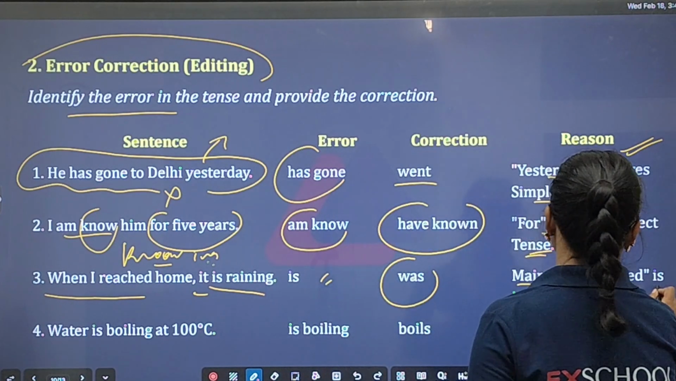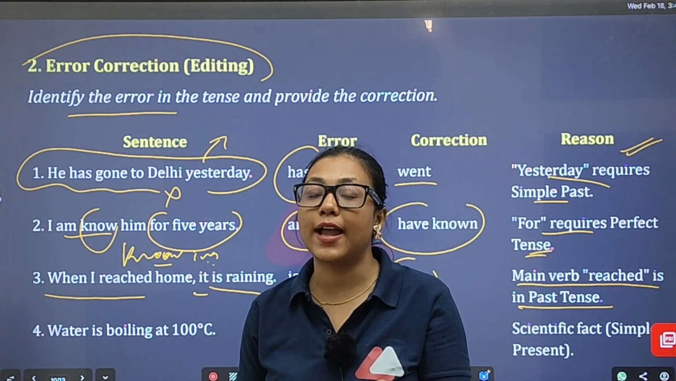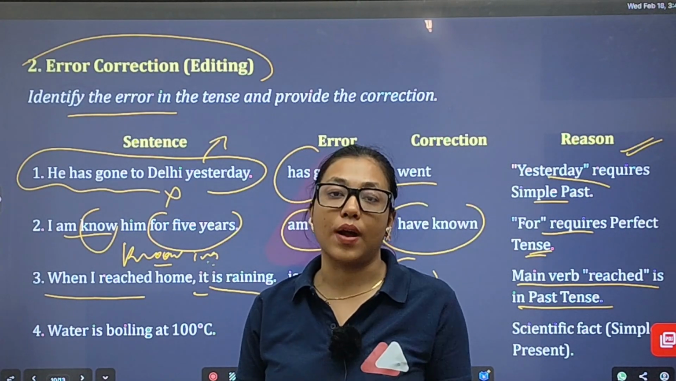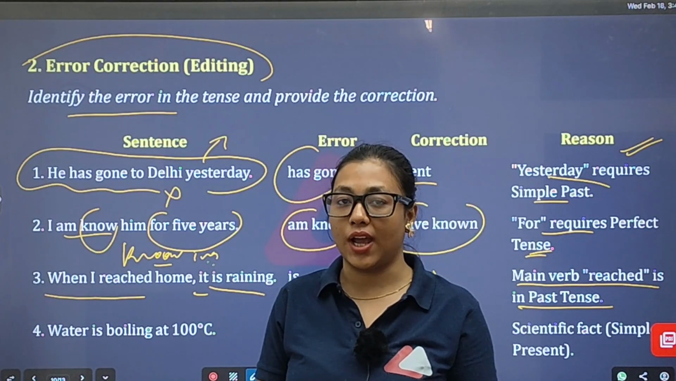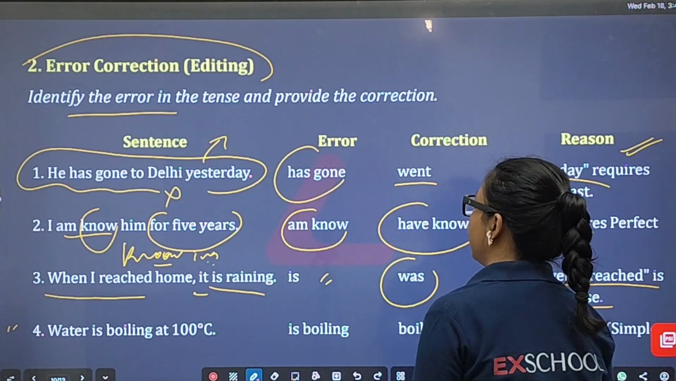Okay, the main verb reached is in past tense. I said that the moment you get the entire sentence, you have to read it twice. You will definitely get some hint in it, okay? Then the next question is: water is boiling at 100 degrees Celsius.